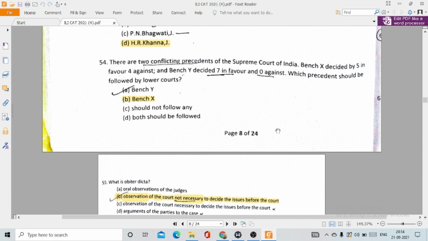And most of you must have been confused about bench Y, because in bench Y the ratio was 7:0, and in bench X the ratio was 5:4. That means a narrow majority. So precedent will actually, from my perspective, be followed in both cases by the lower courts. There is nothing wrong about it.